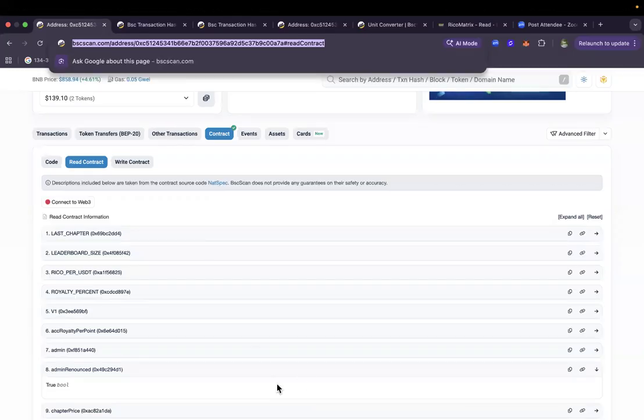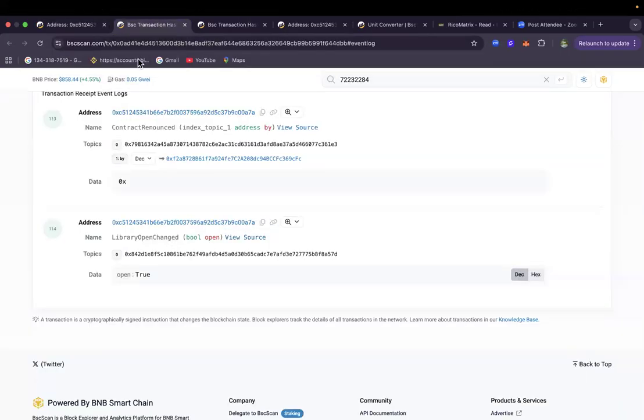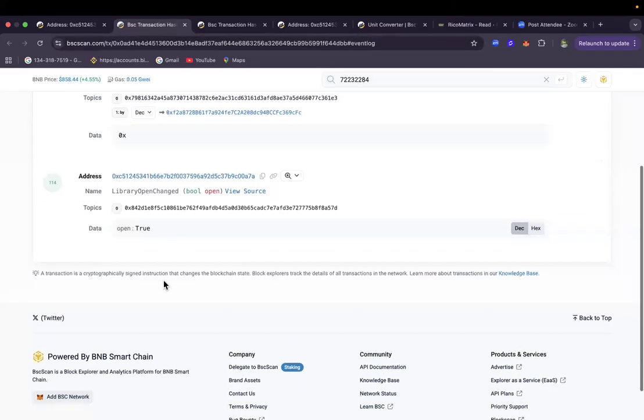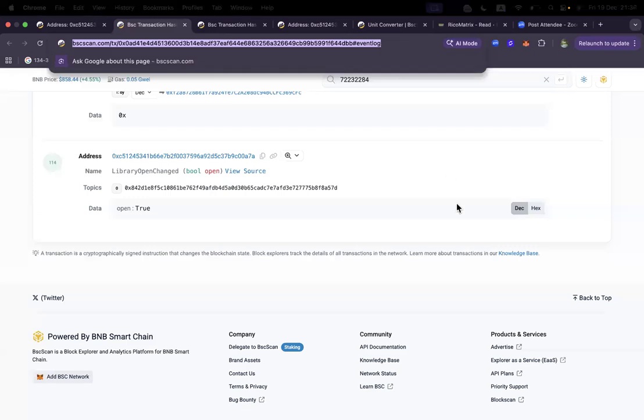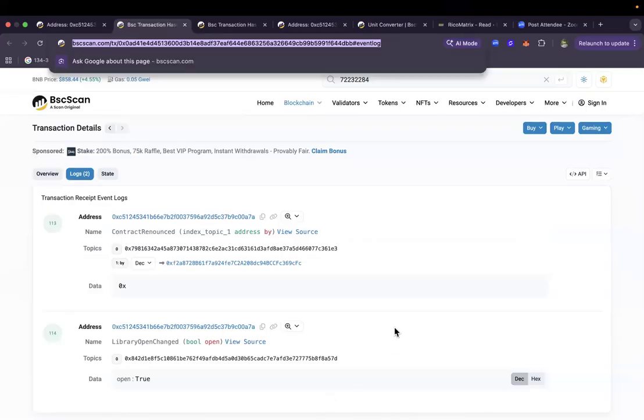Let me put it in the message. Please go and check the transaction hash also. Let me put it for us. The data renouncement true. This is for the interpretation.